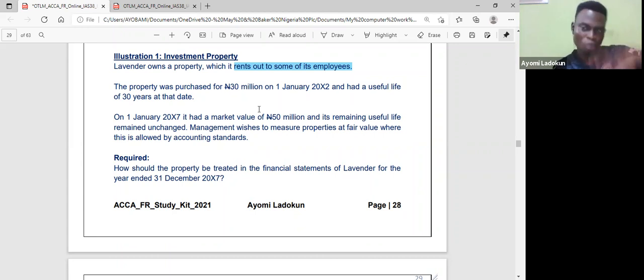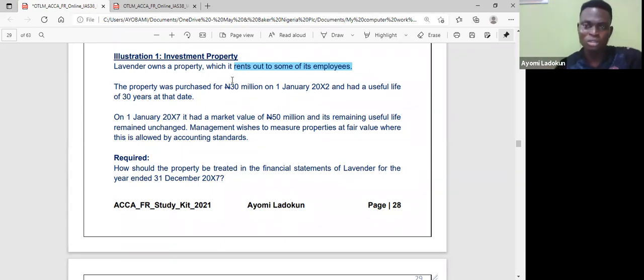Now, when a company has a property and it rents it out to its employees, direct staff that are working with them, you might be tempted to say they are holding that property for rental income, but in substance, they can be making profit from their employees, and as such, the employees work for the company, and so you can say technically that the property is held for the production of goods and services because those employees are actually working directly with the company, and as such, you apply IAS 16.